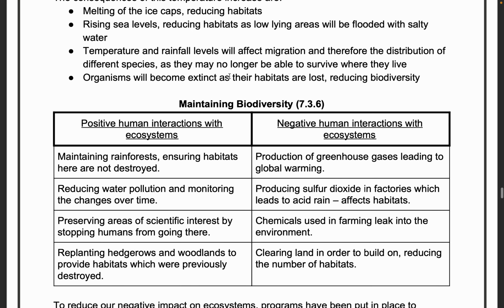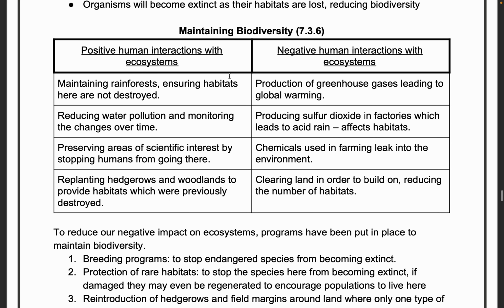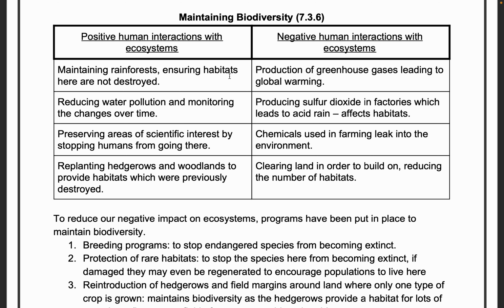How will you maintain biodiversity? A positive interaction with the ecosystem, which means we'll maintain the rainforest, make sure habitats are not destroyed, reduce pollution, preserve the areas of scientific interest, and replant the hedgerows and woodlands to produce habitat. We need to recreate, and the usage should be balanced with the creation.